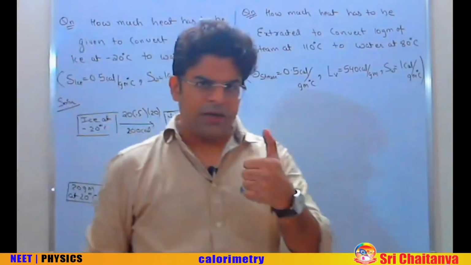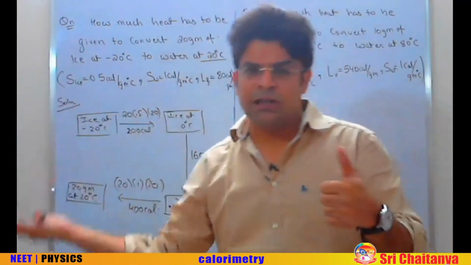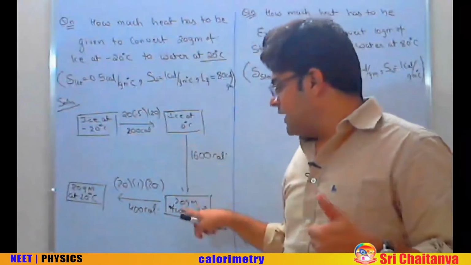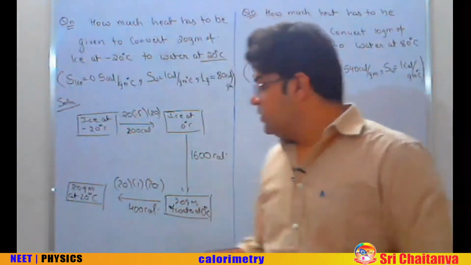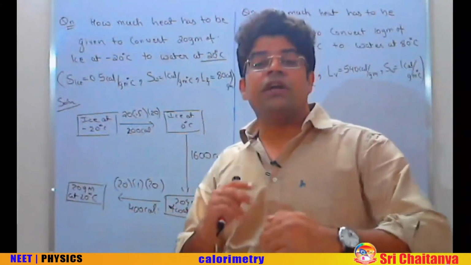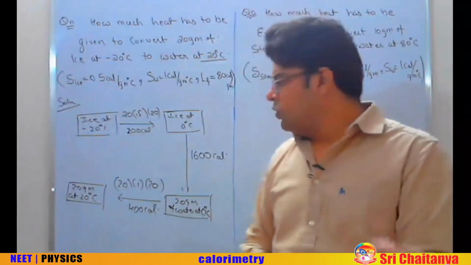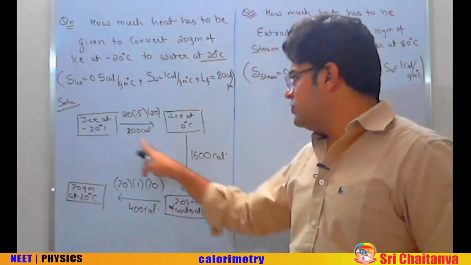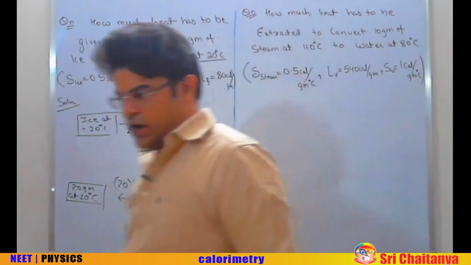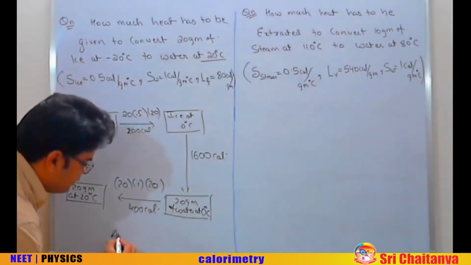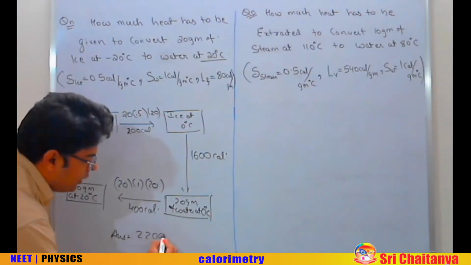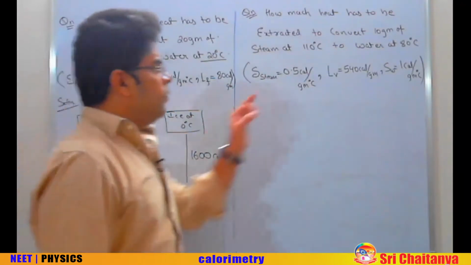So first 200 used to convert ice at minus 20 to ice at 0. Next 1600 used to melt the ice. The next 400 utilized to increase the temperature of water from 0 to 20. So the overall heat utilized is 200 plus 1600 plus 400, and so our answer is simply 2200 calorie. Let's do one more question.